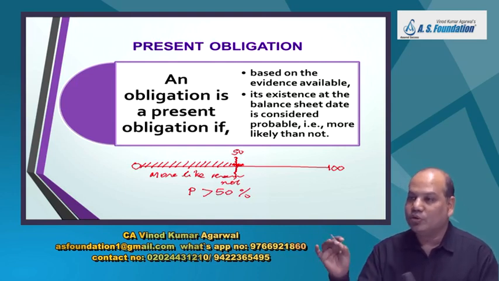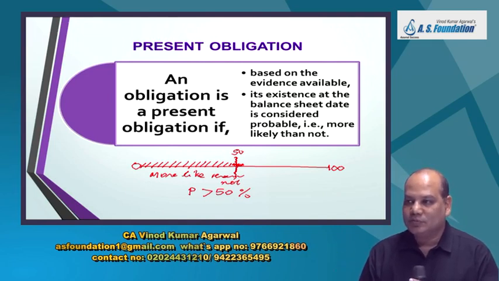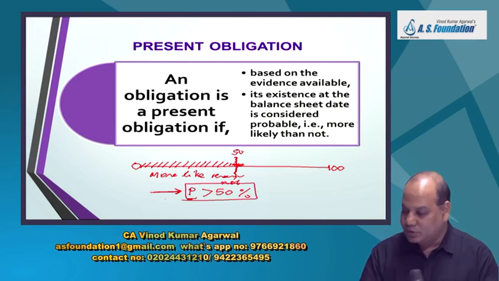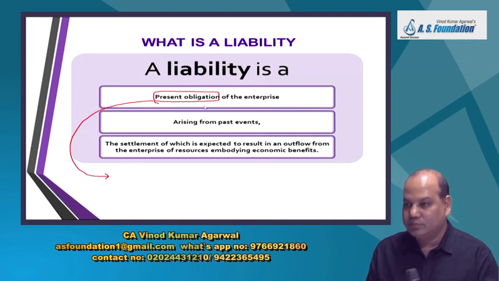Now sometimes we don't know whether the liability exists or not. A court case is going on. I don't know whether I am going to pay or not. Based on your past experience, judgment, experience from other firms in the same industry, check what is the probability that the liability may have to be paid on the reporting date. And if you think the probability of this liability is greater than 50%, it is more likely than not, and then welcome, you have a present obligation.